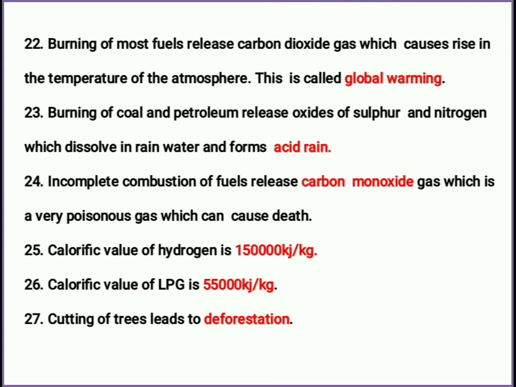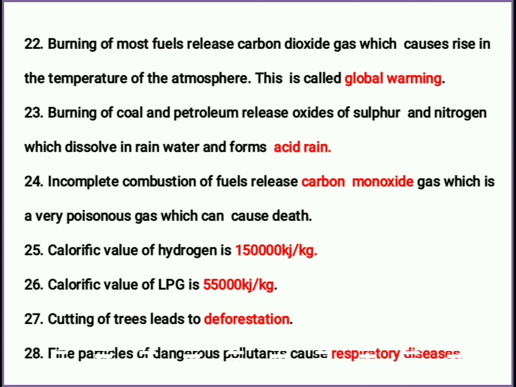And if you are planting them again, it is called reforestation. Cutting of trees also leads to so many harmful effects. Then fine particles of dangerous pollutants from burning the fuels cause respiratory diseases.